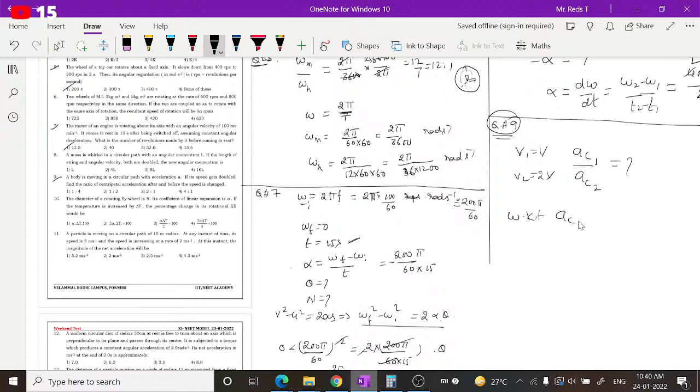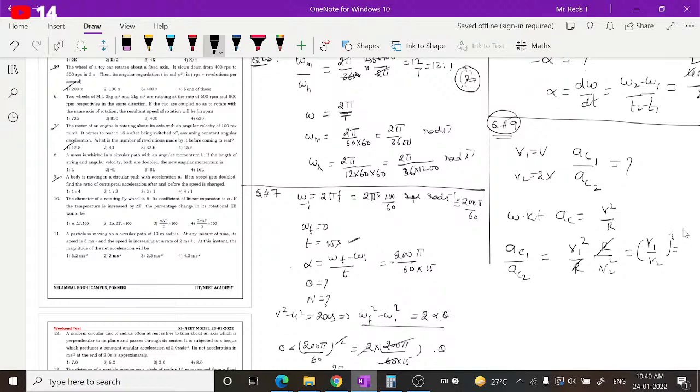We know that centripetal acceleration in general is v square by r for a circular path. In the same circular path, the speed is changing, so the radius remains constant. So you can write ac1 by ac2, centripetal acceleration before by after, is equal to v1 square by r divided by v2 square by r. The r gets cancelled, so you will get v1 by v2 whole square.